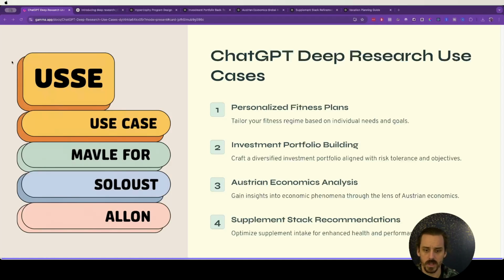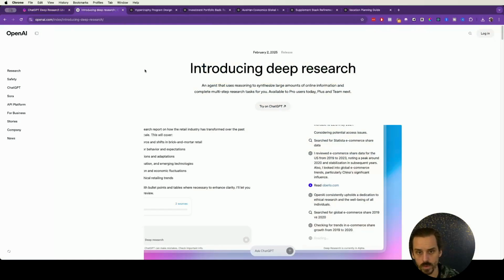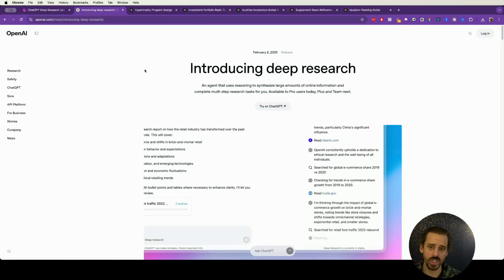Then we give it a little bit of an economic challenge, looking at the world as we see it today through a specific economic lens. And then I gave it, for number 4, a supplement stack that I use, and I asked it to improve on the stack for me. There are specific reasons that I chose some of these. The 5th one, by the way, is having it plan a vacation for us. So let's get into those and look at what we asked it and what type of output we got back from it. So the first thing that I want to show you guys is just the announcement.